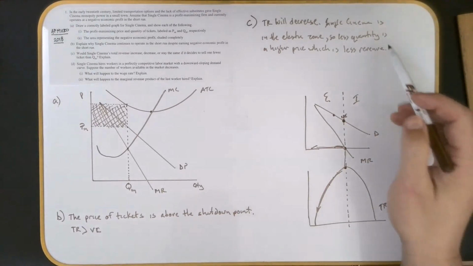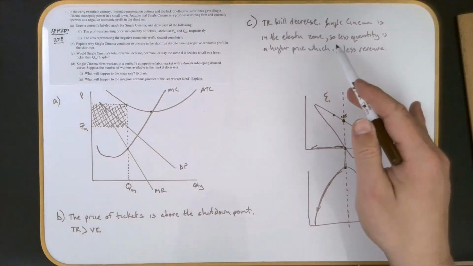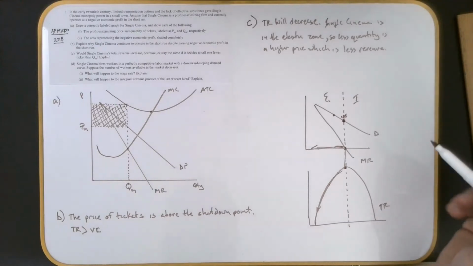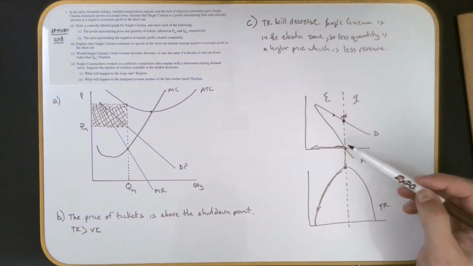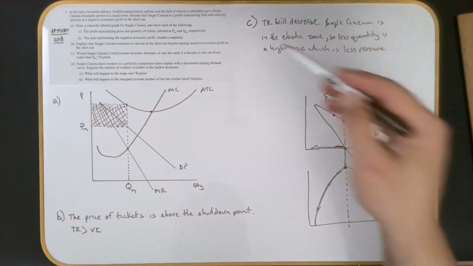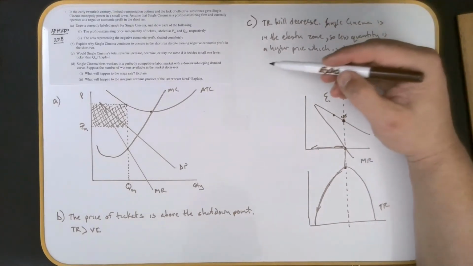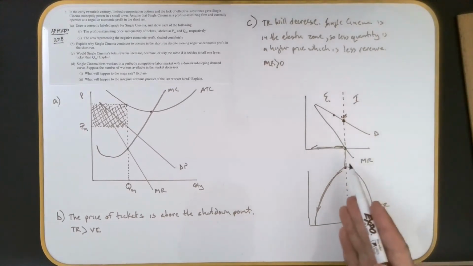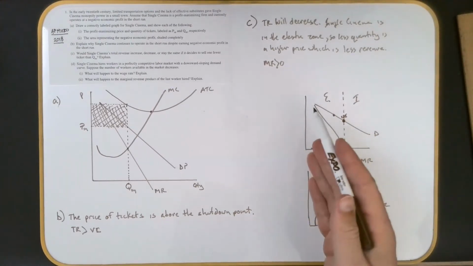You might even just have to say Single Cinema is in the elastic zone, and the rest of this is implied, because again, an econ person is reading this. But you could have also said it will decrease, and your explanation could be this. You could just say, because marginal revenue is positive. Because when marginal revenue is positive, you're in the elastic zone.